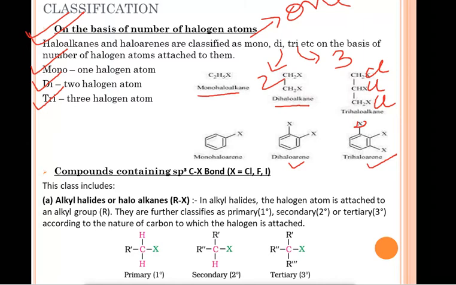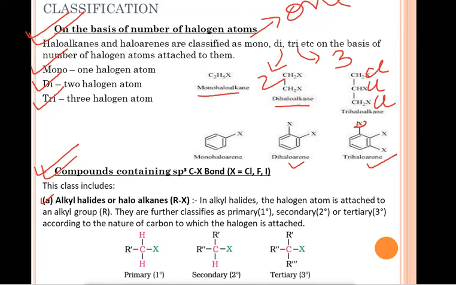Next category is compounds containing the sp3 C-X bond. Now, we will be looking at those compounds in which the halogen atom is attached to the carbon which has sp3 hybridization. This is divided into three categories. The first category is alkyl halide or haloalkane, which has a general formula RX. In alkyl halides, the halogen atom is attached to an alkyl group. In all the alkyl halides, the halogen atom like chlorine, bromine, iodine will be attached to the alkyl group R.